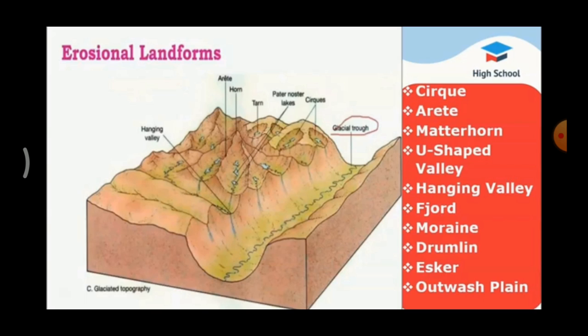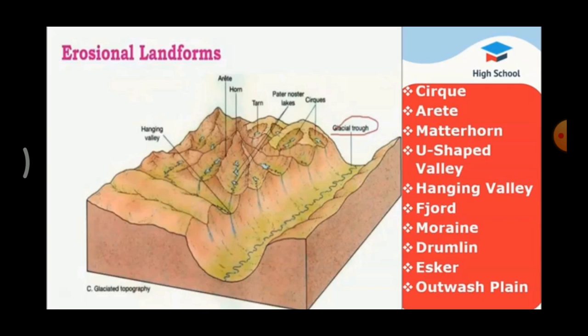Landforms formed by the glacial deposits are called moraines. Esker. Long narrow ridges composed of boulders, stones, gravel and sand deposited by streams of melting water which run parallel to a glacier are called eskers.